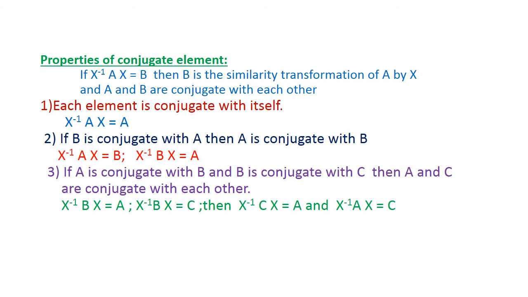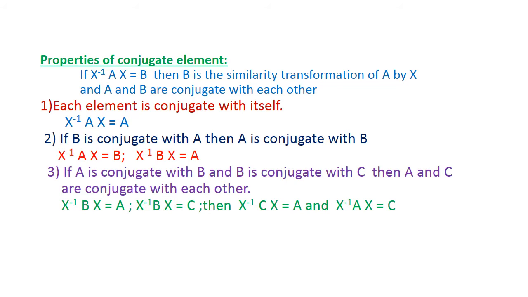X inverse of B into X will be equal to A. X inverse of B into X will be equal to C. If C is conjugate with A, then X inverse of C into X is equal to A. And if A is conjugate with C, X inverse of A into X is equal to C. That means, if A is conjugate with B, and B is conjugate with C, then A and C are conjugate with each other.